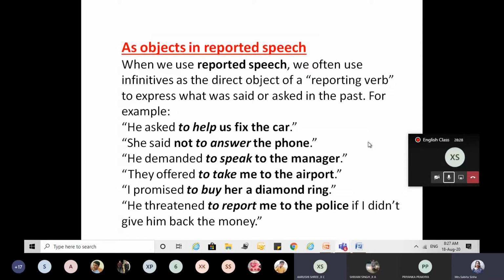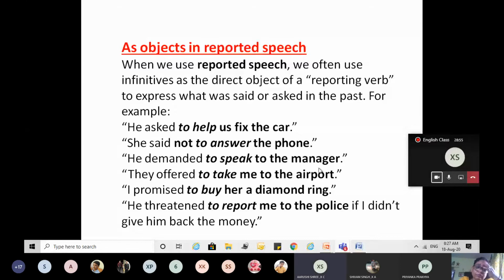Here, "asked" is the reporting verb. The infinitive is? Ma'am, to help. Very good. To help is acting as a direct object to the verb asked, the reporting verb. It is acting as a direct object. Okay. Clear? Yes. Next.